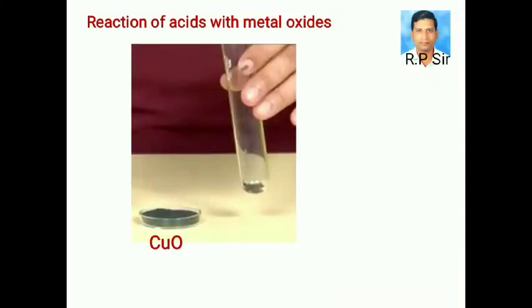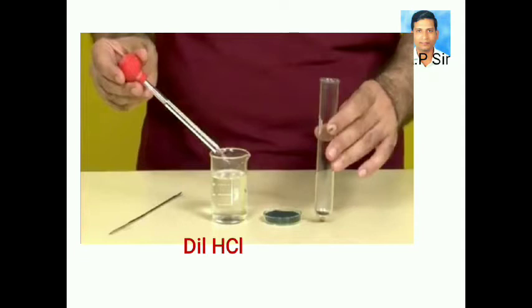Reaction of acids, that is dilute hydrochloric acid, with metal oxides, that is copper oxide. Take a small amount of copper oxide in a test tube and slowly add dilute hydrochloric acid while stirring.